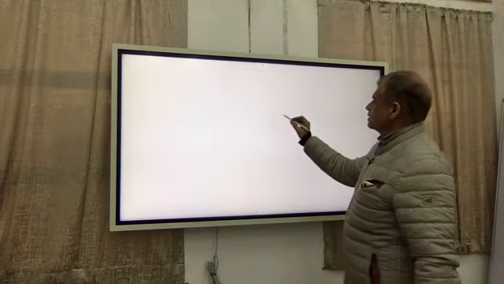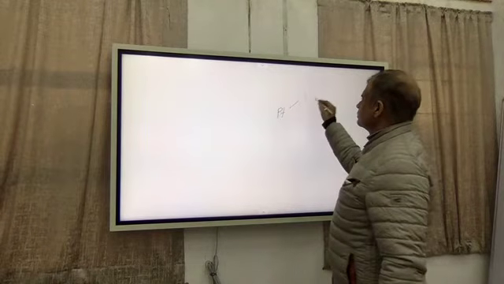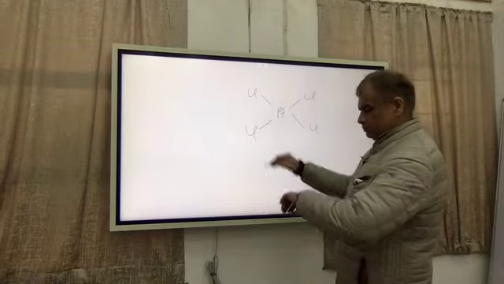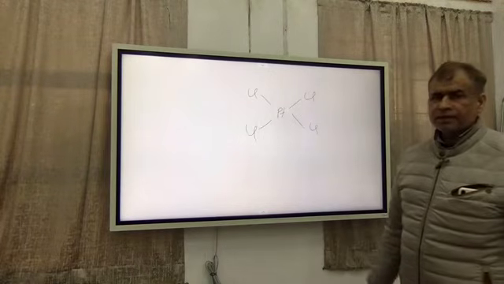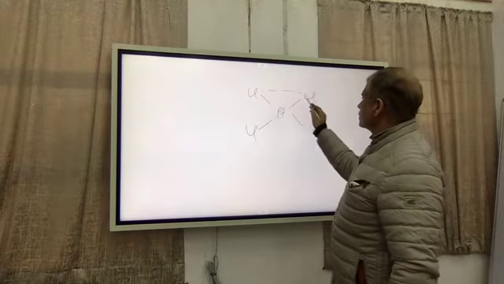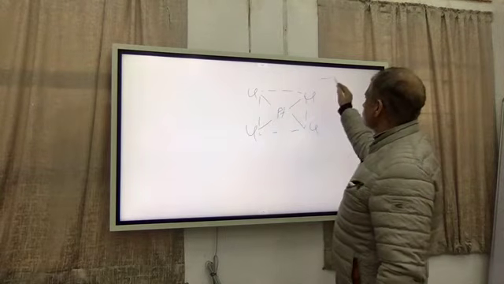For example, you take this molecule, PtCl4, which is a square planar molecule.